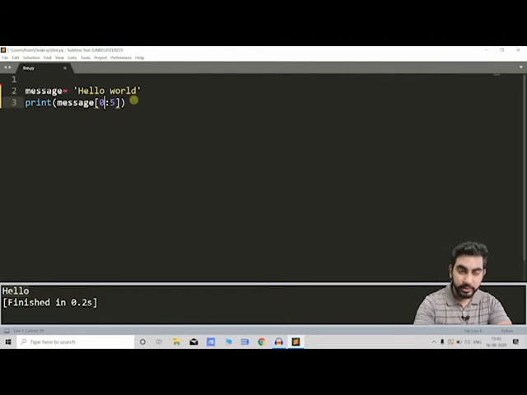And if we are not even mentioning the start, this will assume that we want to start from the starting point, and this will print the same thing, right? And suppose like we want to access world, then we can just go with the 6th, because it will take 6 as the start. And similarly, if we'll not mention the end point, it will just go till the end, and we will get the output world. ठीक है? And this is called slicing. We are slicing something from the variable, like from the text actually. So if you want to learn more about slicing, I can also make one separate video, so mention in the comments if you want a separate video for this.